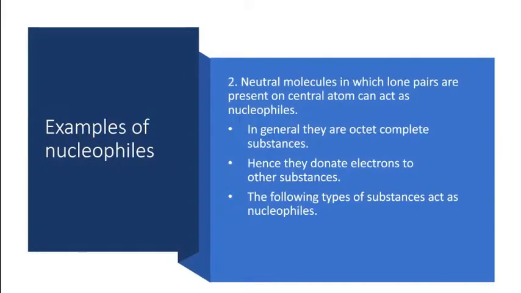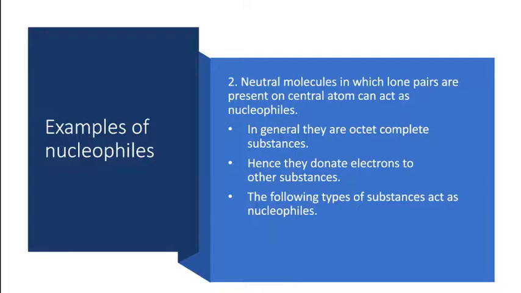Now, other examples of nucleophiles. Sometimes neutral molecules in which lone pairs are present on the central atom can act as nucleophiles. So, apart from negatively charged ions, neutral molecules with lone pairs of electrons. A lone pair means the pair of electrons which does not participate in bond formation. So these neutral molecules with lone pairs also act as nucleophiles, as excess of electrons are present in that molecule. Therefore, it acts as a nucleophile.